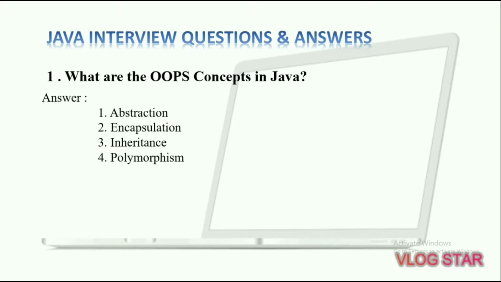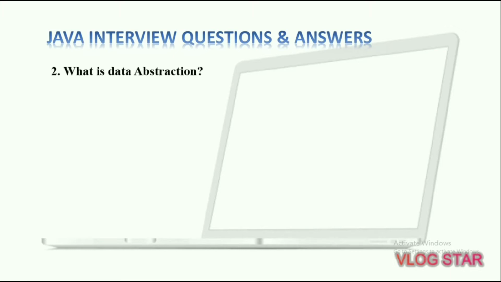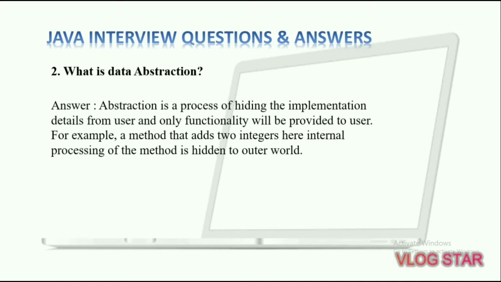So our next question is, what is data abstraction? And the answer is, abstraction is a process of hiding implementation details from the user and only functionality will be provided to the user. For example, a method that adds two integers. Here, the internal processing of the method is hidden from the outer world. And if you want a real-time example, then our mobile application is one of the best examples, in which we can only use the functionality and the internal implementation details are hidden from us.